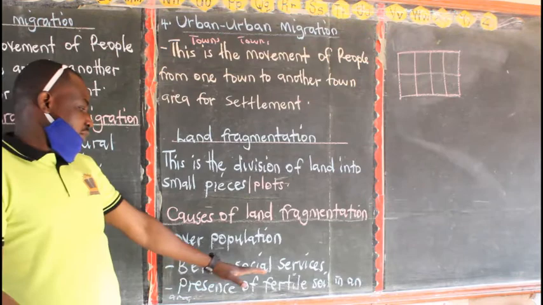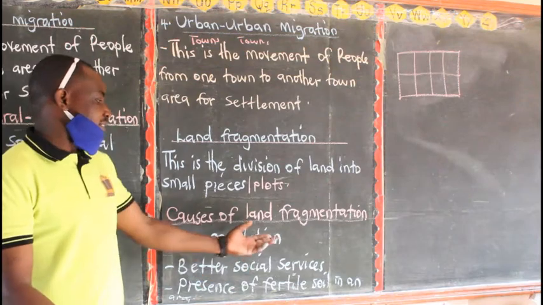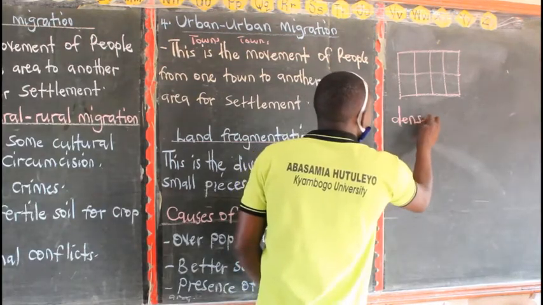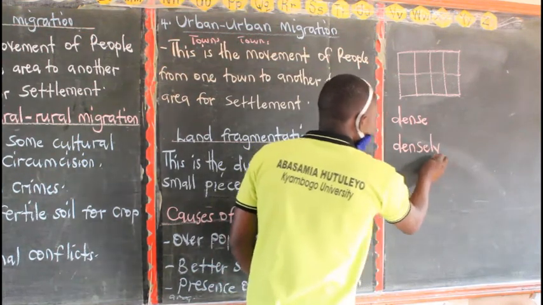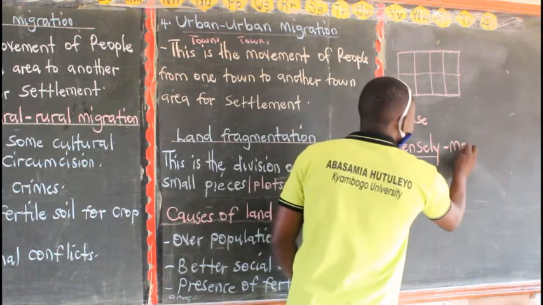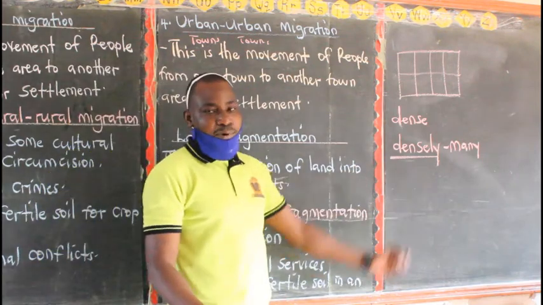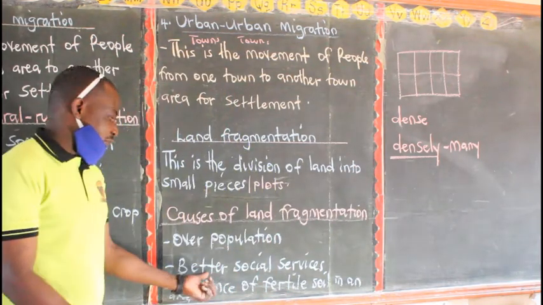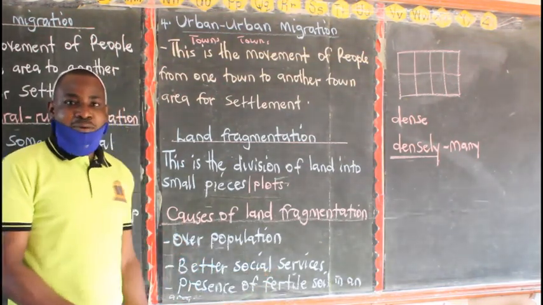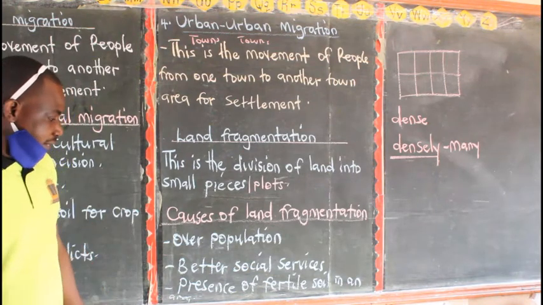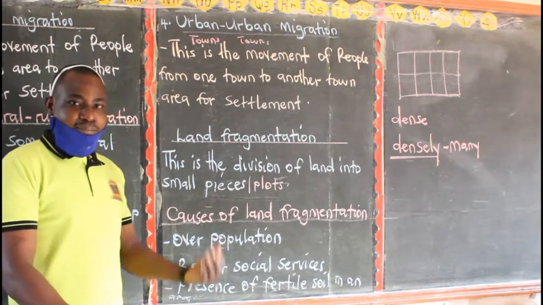Then you also have better social services. Look at urban areas. Look at Kampala. Kampala is densely populated. Densely comes from the word dense. So we have dense, then you also have densely. When I use the word densely, we look at many people in an area. For instance, look at Kampala. Kampala is densely populated. Why? Because it has better social services. Look at the roads in Kampala, look at the hospitals and even the schools in Kampala. So places that have got better social services are densely populated.